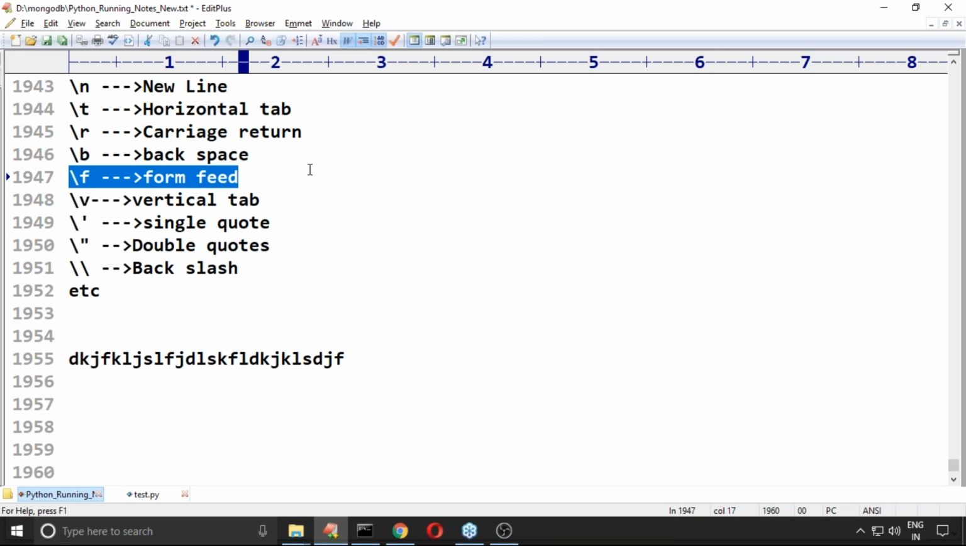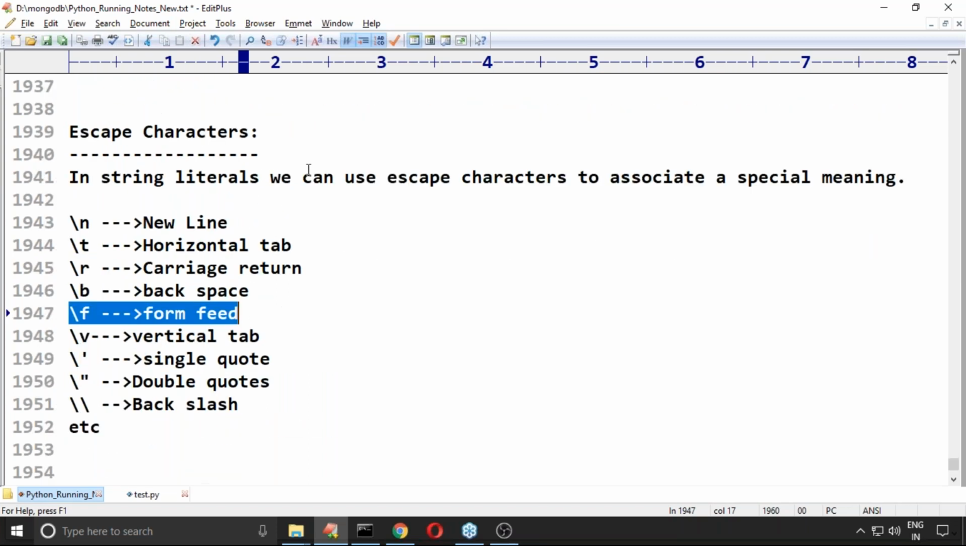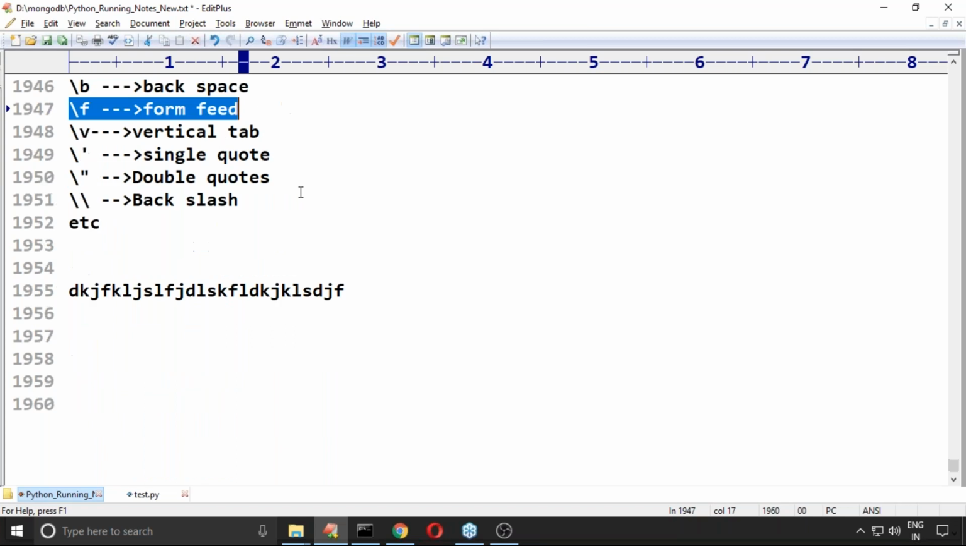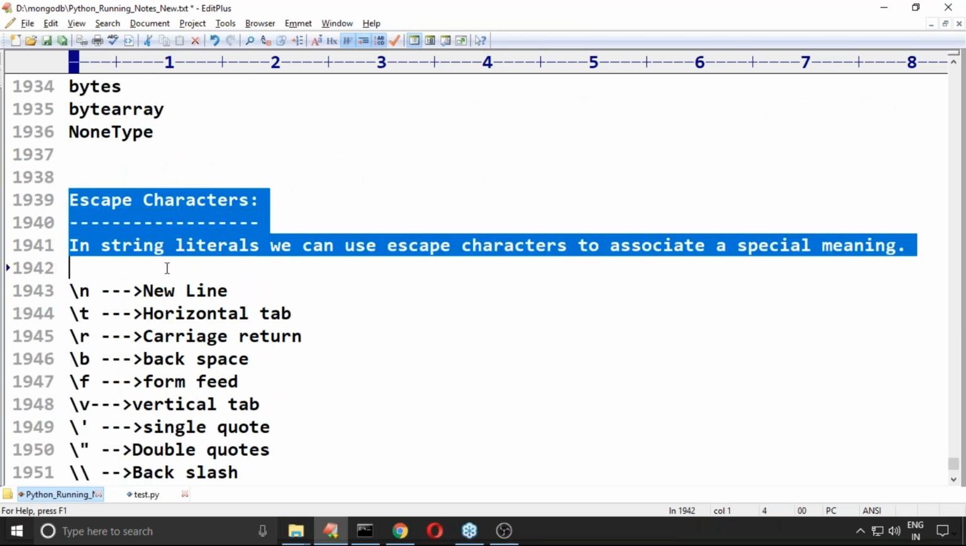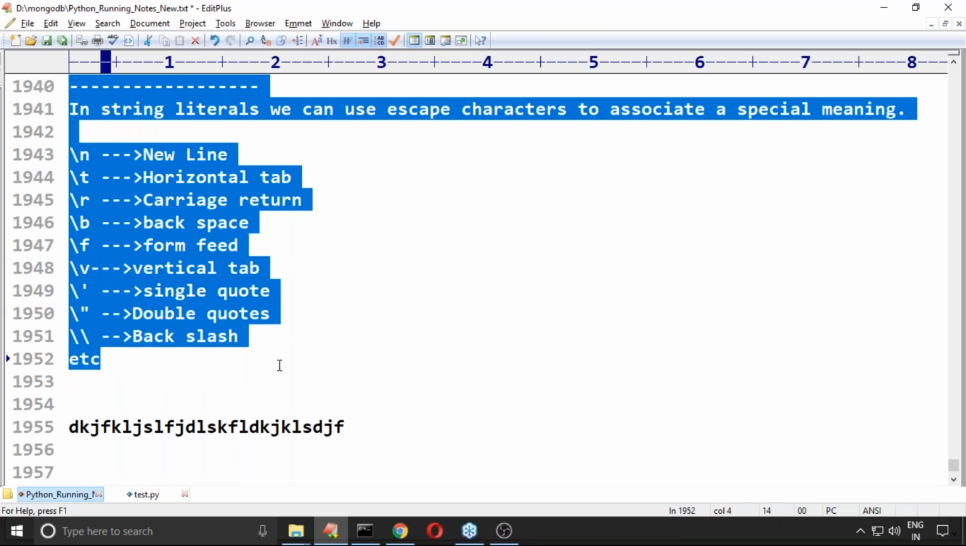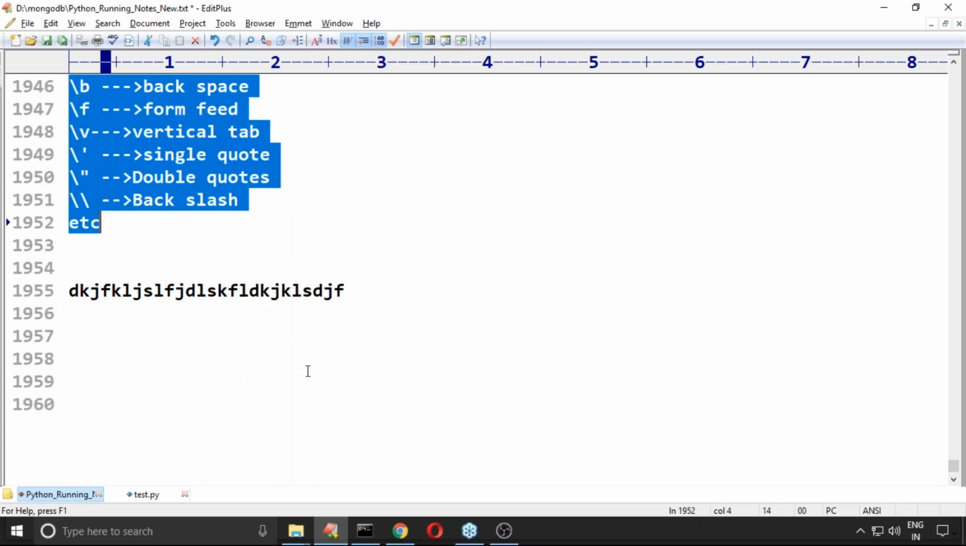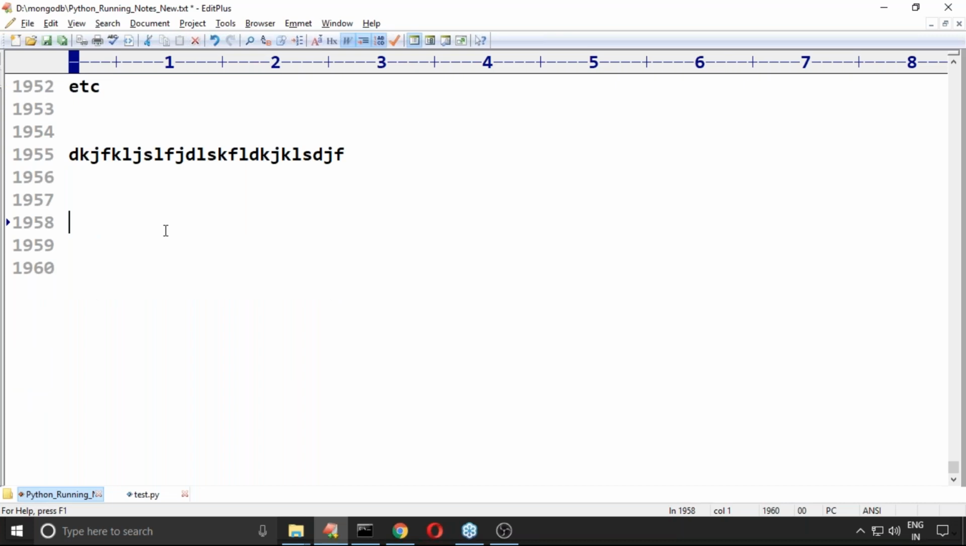But usually, being a programmer, we are never going to use these things. Don't worry, just be aware. These are the various escape characters in Python. Okay, well, now. Yes, Akhilesh, we will discuss.